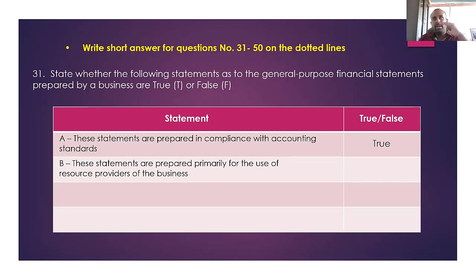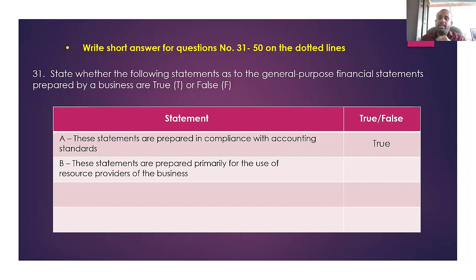General purpose financial statements are mainly provided for external stakeholders, and out of the many external stakeholders, who are the resource providers for the business? Shareholders, lenders and creditors. They mainly provide the information.